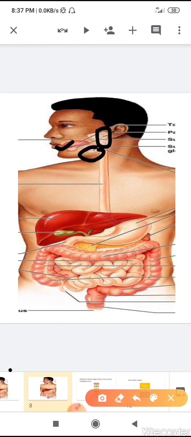Then the half digested food passes into the stomach through the food pipe. So the food pipe works as a bridge to pass the food from the mouth to the stomach. Then the digestion occurs in the stomach, and now you see the structure of the stomach is like a bag.